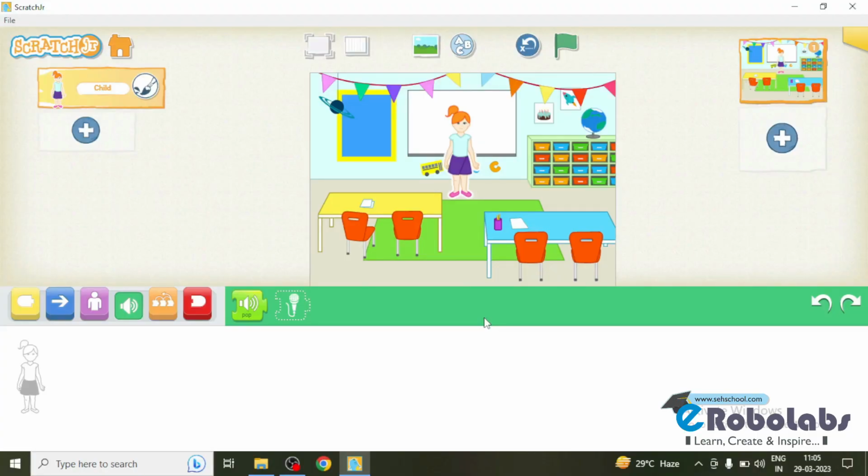Hello everyone. In this class I am going to explain to you about sound blocks in Scratch Junior. Sound blocks are one of the 6 categories of Scratch Junior blocks and they are color coded green.